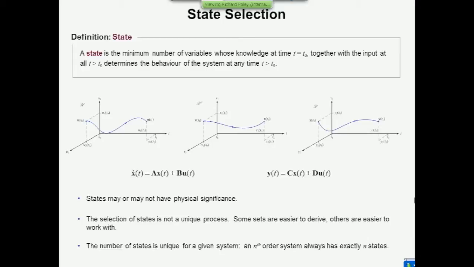And I will show you in the tutorial shortly what kind of problems can happen if you get the wrong number of states. So obviously this system, you must have two states. If you had 3 states or 4 states in the description, things would go wrong when you started to control it.